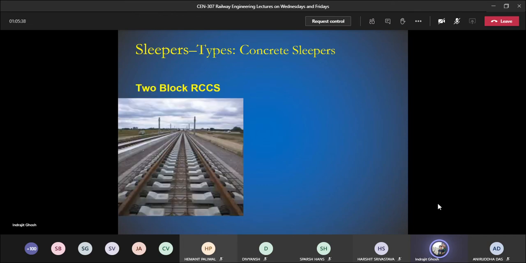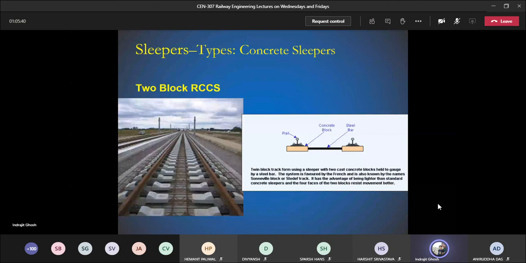Then two blocks here you can see, which is not very common in India. You have one block here and another block here, joined with a steel bar. These are being held because you need to maintain the gauge. If there is no such bar, it will be very difficult to maintain the gauge. It is used by the French.